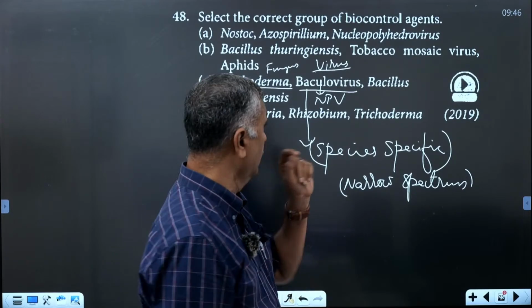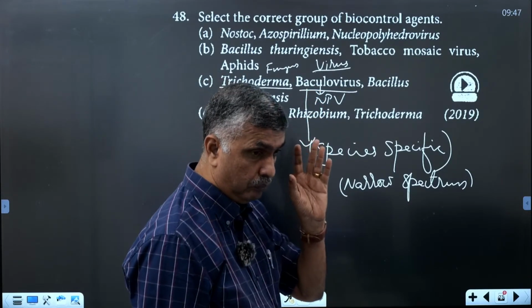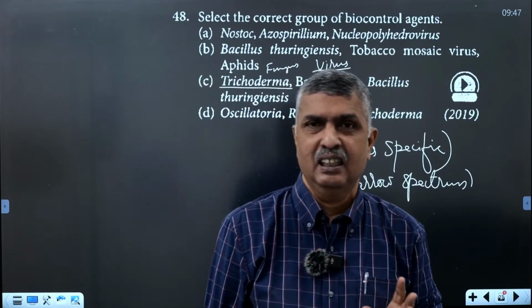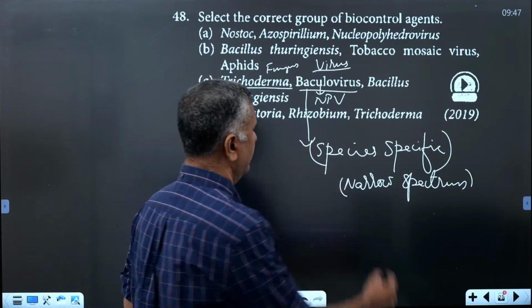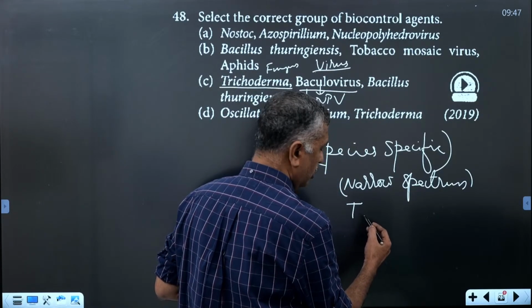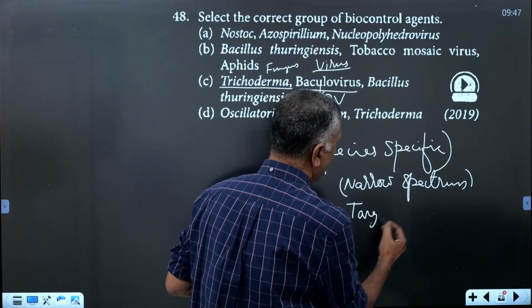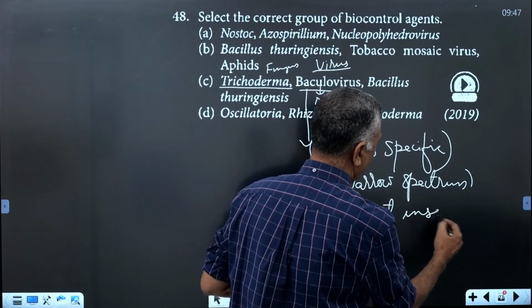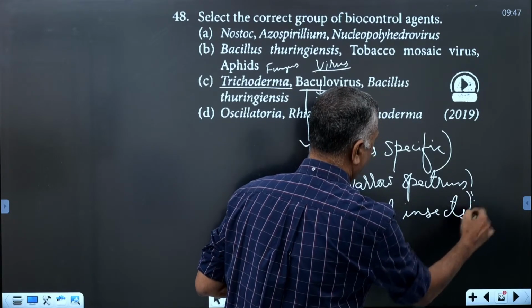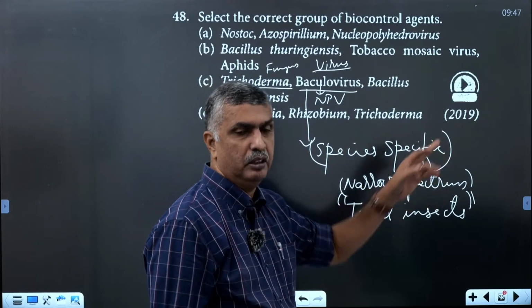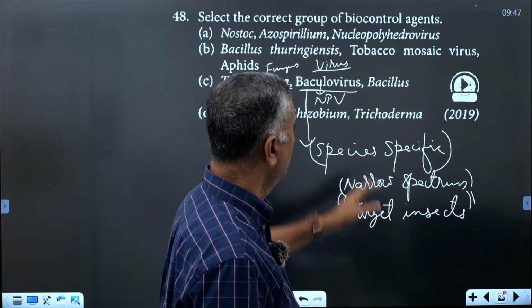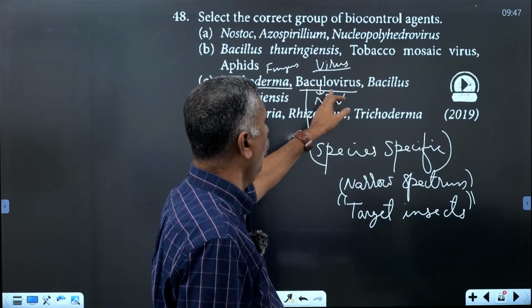Especially, baculoviruses control arthropods or insects, only the target insects, not non-target species. That is called narrow spectrum, species specific baculoviruses.